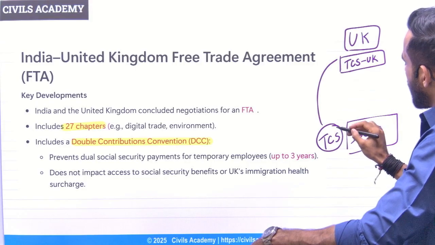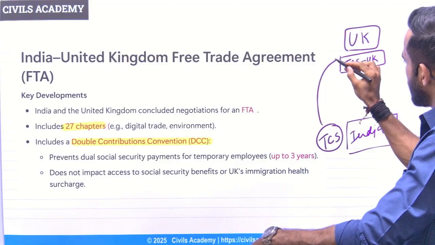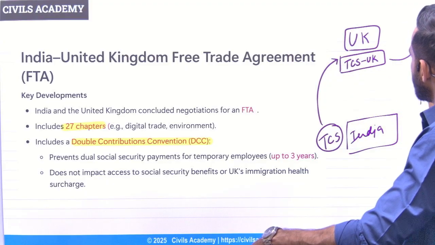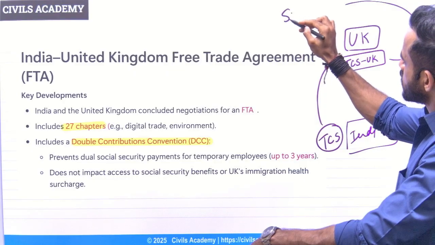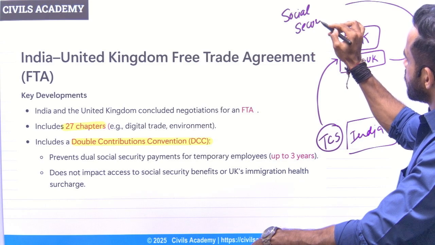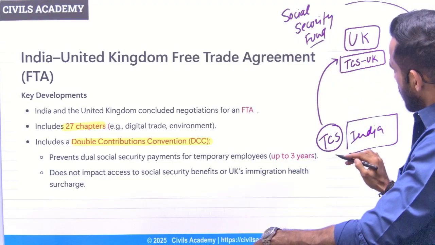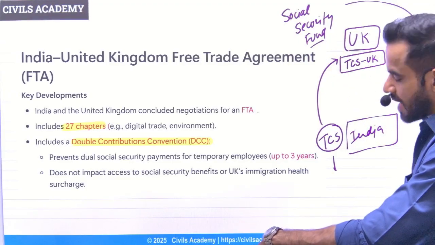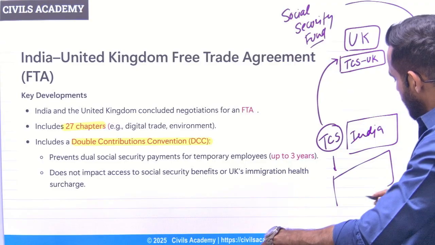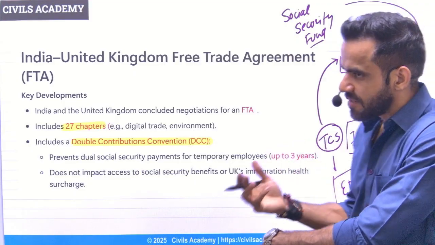Now employees from India are working in UK, in TCS UK. Since they are working, they need to contribute into the Social Security Fund. Since this company is in India, it needs to contribute into the Indian Social Security Fund also. For example, EPF, that is Employee Provident Fund.